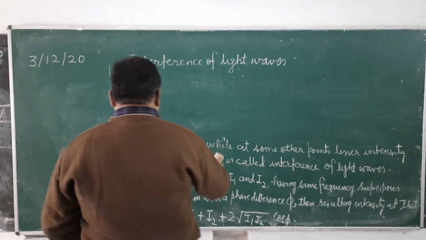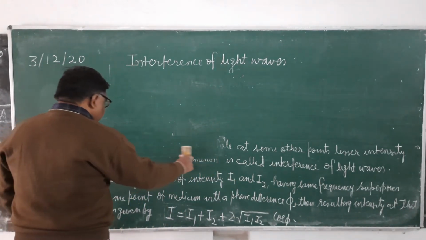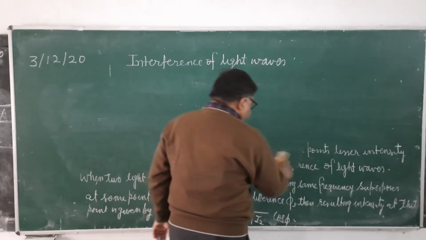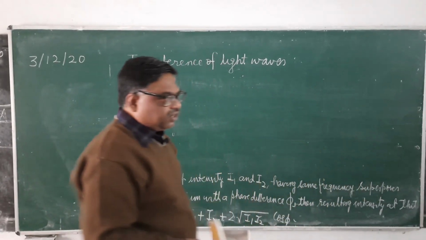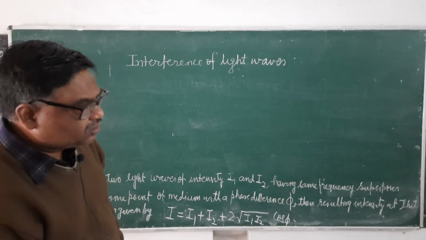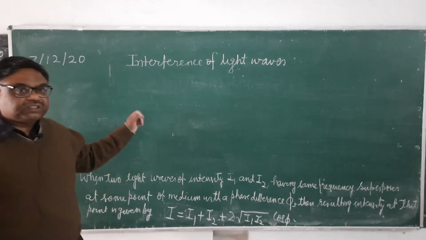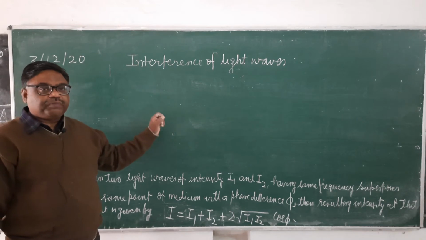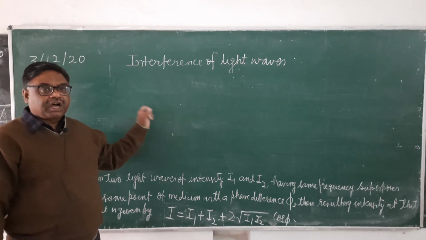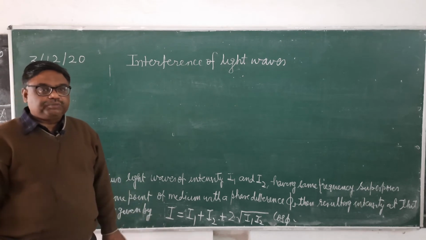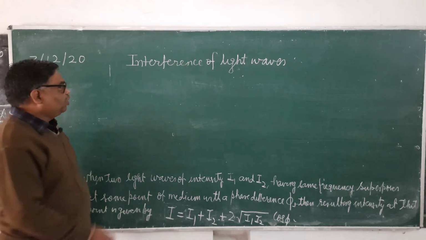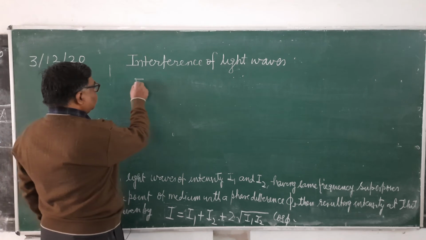What are the essential conditions for interference of light waves? Interference will take place in every case, whether the waves are of the same frequency or not. But an observable interference pattern, an observable non-uniform intensity distribution, will be observed only when the following conditions are fulfilled. Number one,